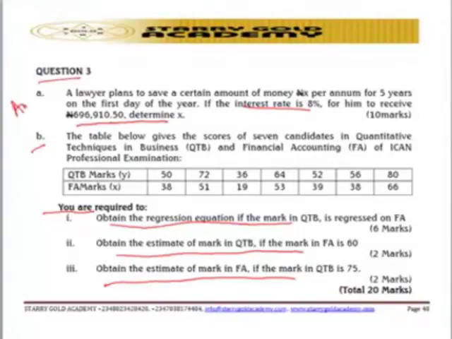This particular question is testing candidates based on the annuity. The first one is based on the annuity. Question number 3A is testing candidates on the annuity and the ability to obtain the regression line. Regression line for a given data, and how to use it to predict future value. That's what question 3B is trying to point out. Remember, this question number 3 is trying to test candidates' understanding of annuity and their ability to obtain the regression line for a given data and use it to predict future value.